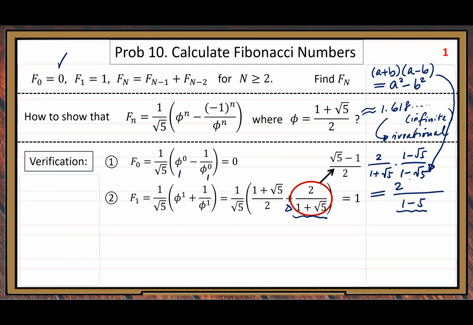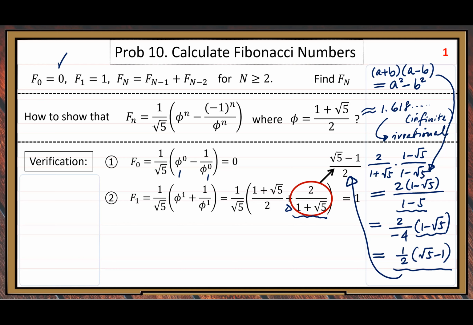The numerator is 2 times 1 minus root 5. Then after simplification, 2 over negative 4 times 1 minus root 5, right? It is negative, but 1 minus root 5 is also negative, so let us change the sign. 1 over 2 times root 5 minus 1, which becomes positive.